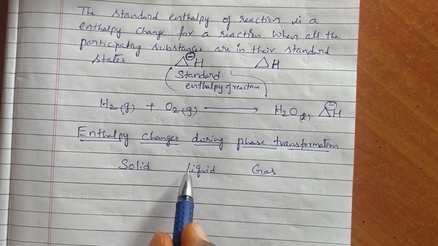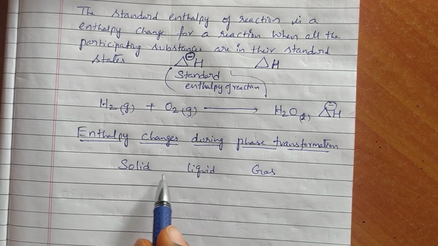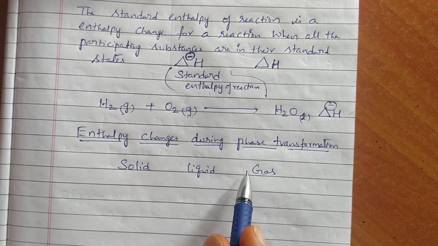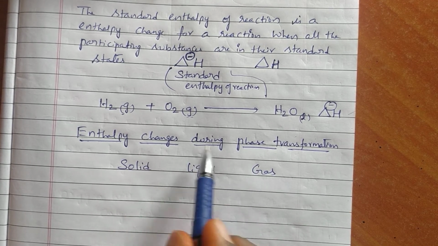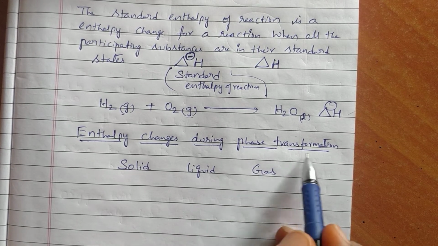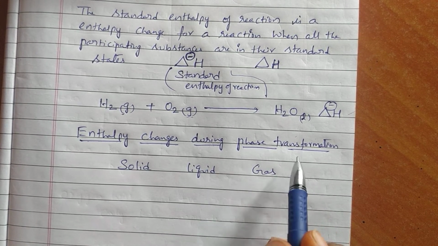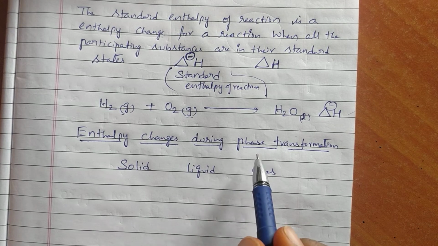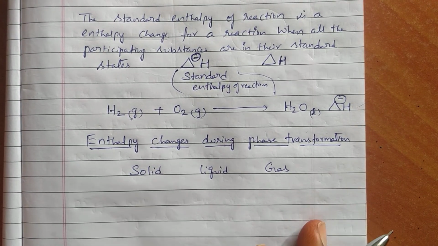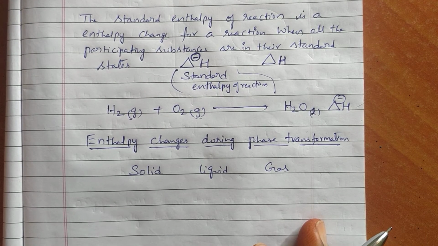Now solid to liquid conversion is one transformation. Liquid to gas conversion is one transformation. Solid to gas directly is one transformation. Those all come under phase transformations. In these phase transformations, no chemical reactions are going to happen. Only physical processes are going to take place.